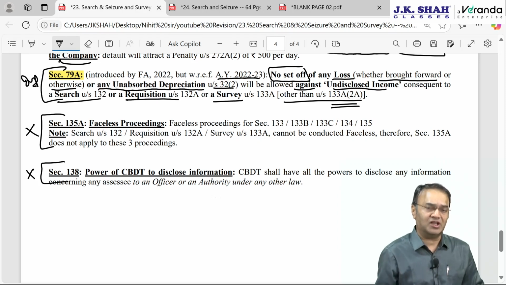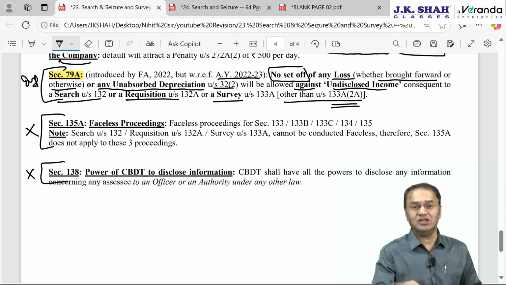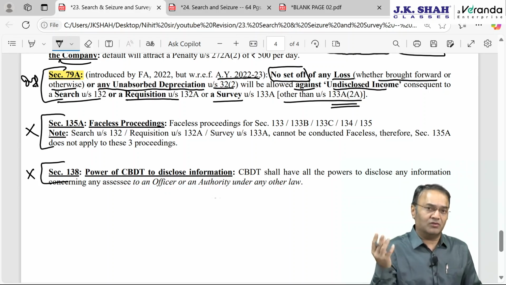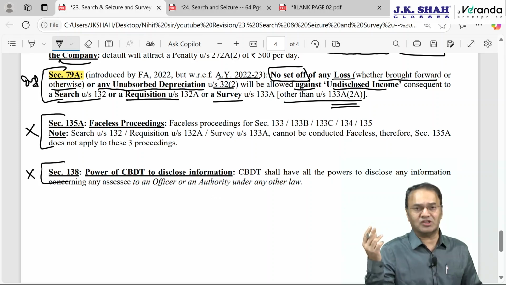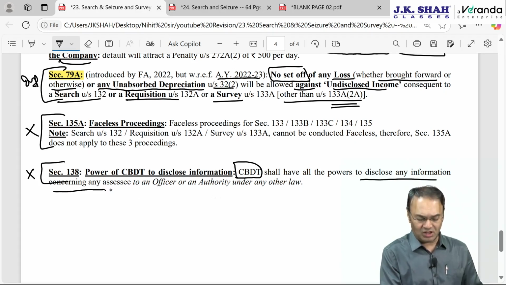In Form 26AS and AIS-TIS, you can see your client's GST turnover in Income Tax AIS-TIS. Where does this information come from? So answer, GST Department shares information. Same way Income Tax Department can also share the information, but only CBDT has the power to disclose any information concerning assessee to an officer or authority under any other law.